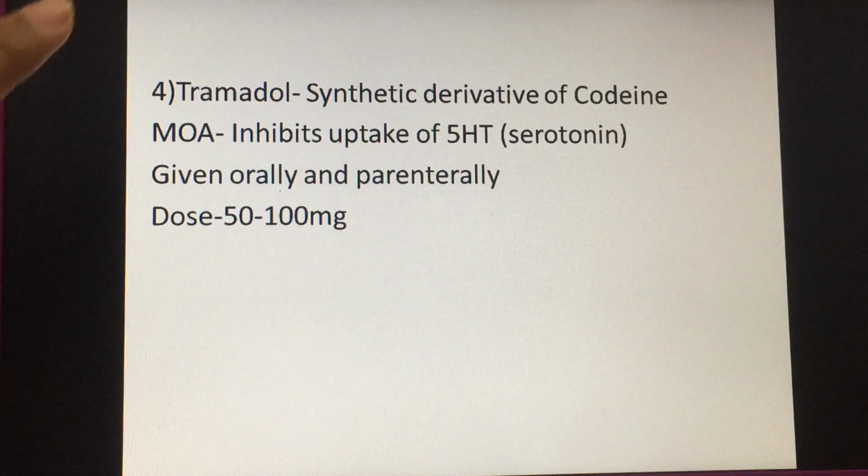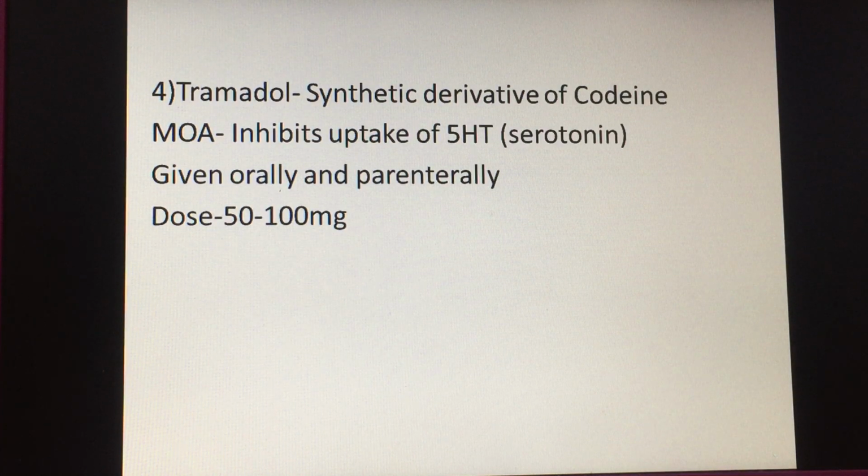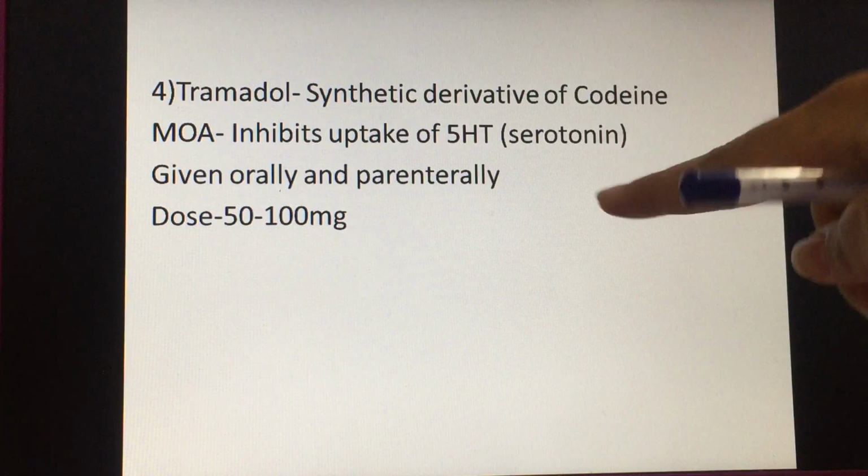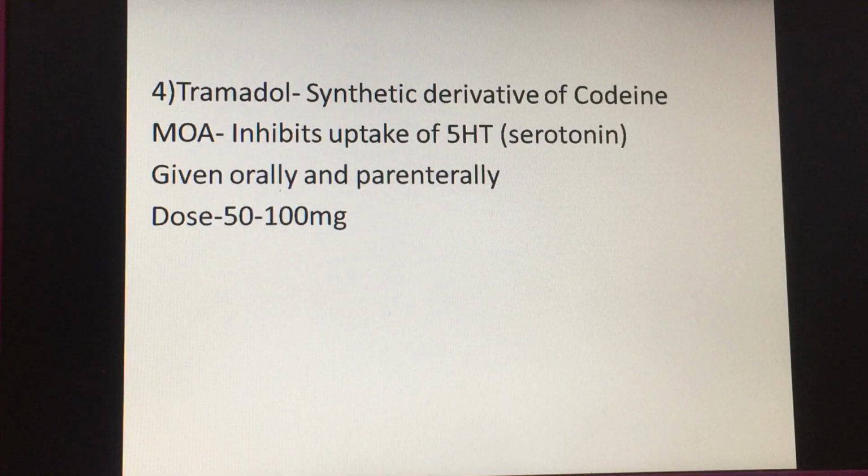Why? Because if we give it along with monoamine oxidase inhibitors, then it will cause exaggeration of the sympathetic nervous system. It will cause an increase in blood pressure and an increase in heart rate, and this kind of condition where the sympathetic nervous system is exaggerated is known as cheese reaction. So it should not be given with monoamine oxidase inhibitors. It can be given orally as well as parenterally with a dose of 50 to 100 milligram.